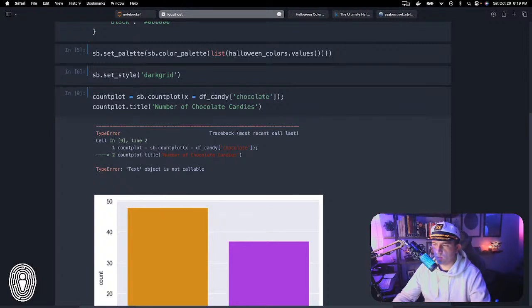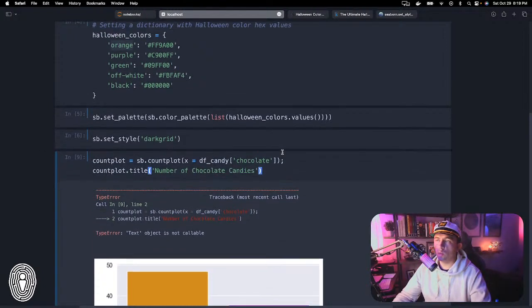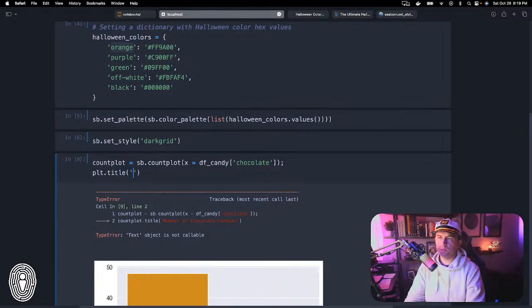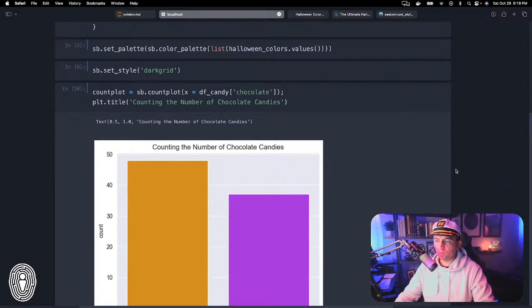I can't remember exactly what I did because I did some funky things for this notebook. So I'm actually just going to use straight Matplotlib here. We imported it as plt if you recall. So I'm going to do plt.title, and then add a title: counting the number of chocolate candies. Boom. All right, there we go. So now we have a title.